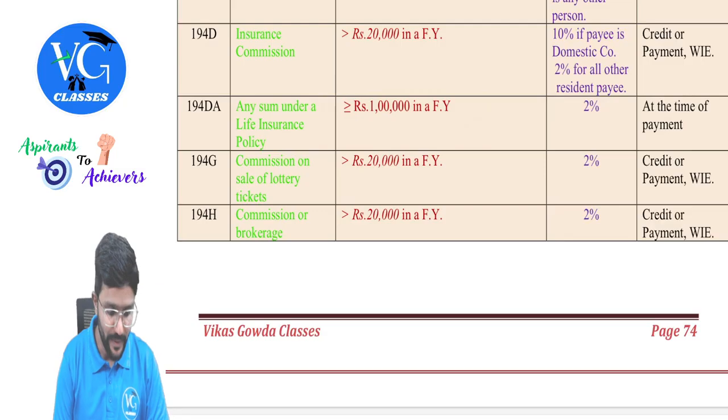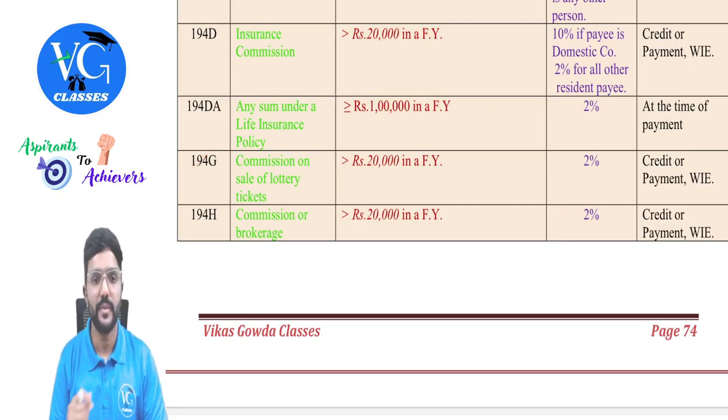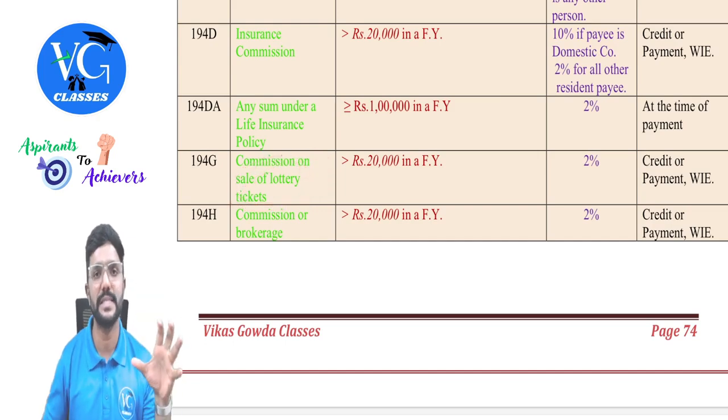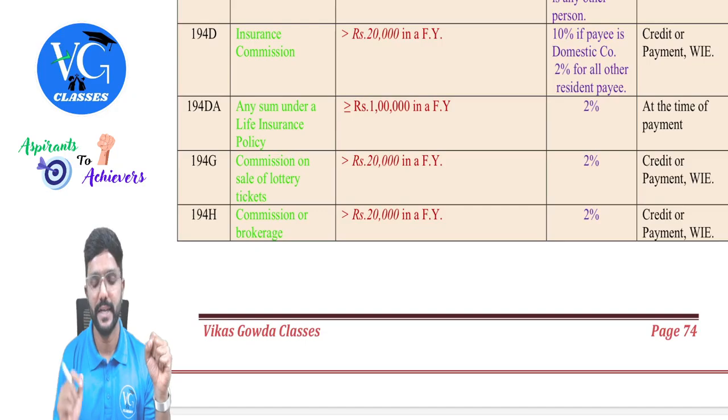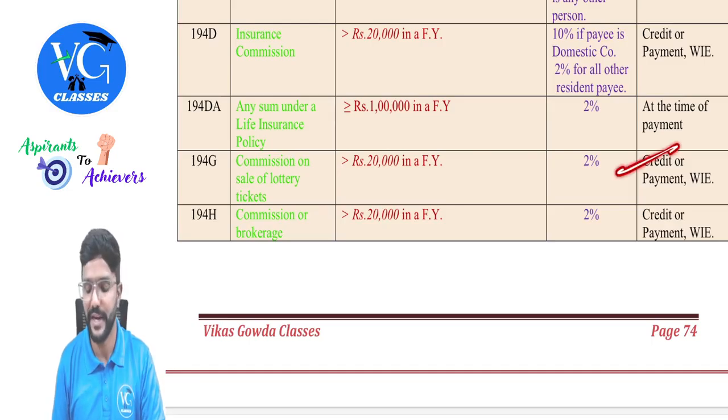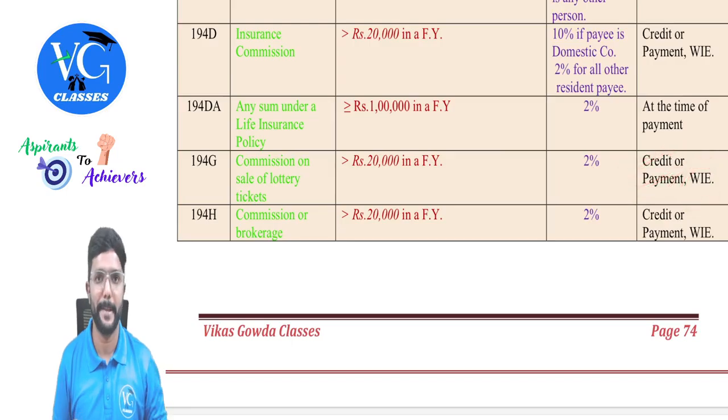Okay, let us move forward. 194G. If there is any commission on the sale of lottery ticket which is paid by the organizer to the agent, then if the commission is more than 20,000 in a financial year, then TDS has to be deducted at 2% at the time of credit or payment, whichever is earlier.